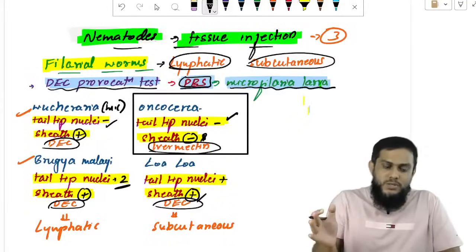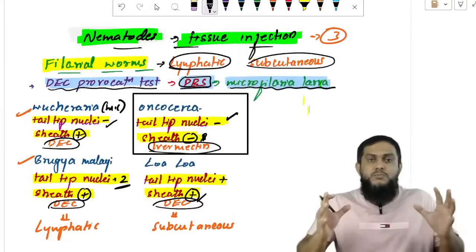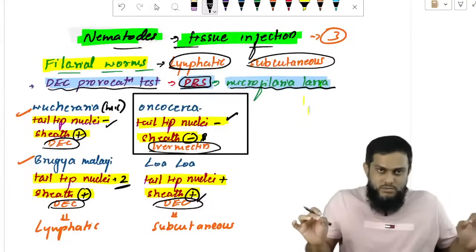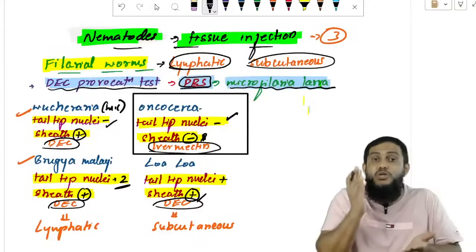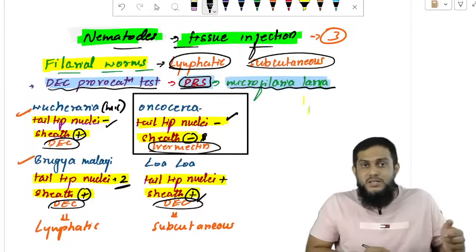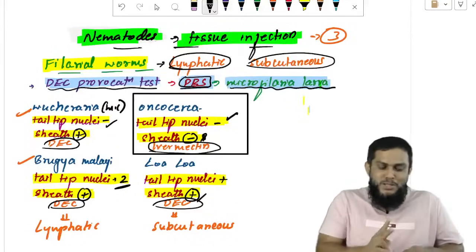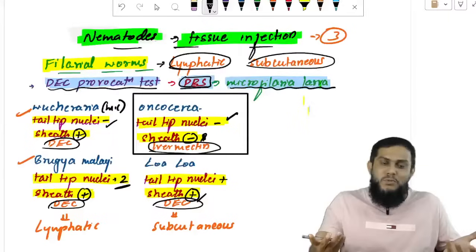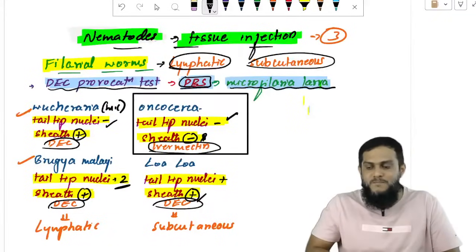Once you separate Onchocerca, the remaining 3 are Wuchereria, Brugia malayi, and Loa. All of them have a sheath, so you have to differentiate only based on nuclei. Sheath is there, nuclei not there, Wuchereria. Sheath is there, only 2 nuclei, Brugia malayi. Sheath is there, multiple nuclei, Loa.